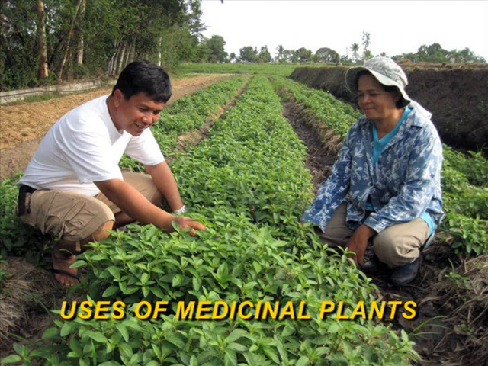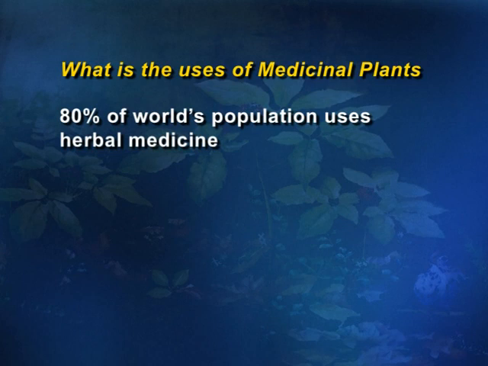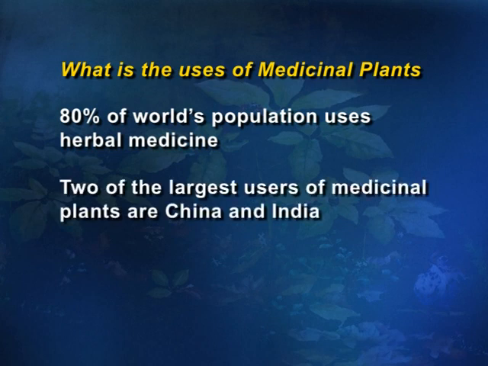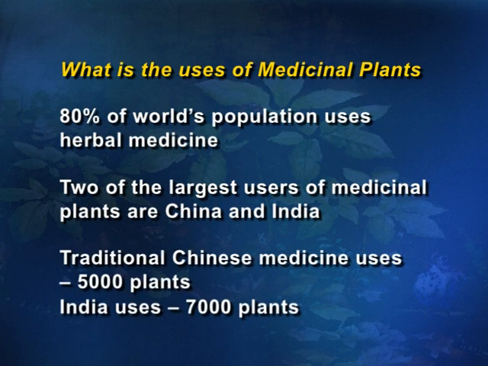What are the uses of medicinal plants? Nearly 80% of the world population uses herbal medicines. Two of the largest users of medicinal plants are China and India. Traditional Chinese medicine uses nearly 5,000 plants, whereas India uses more, that is 7,000 plants.